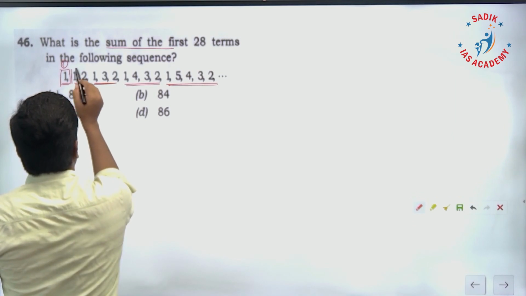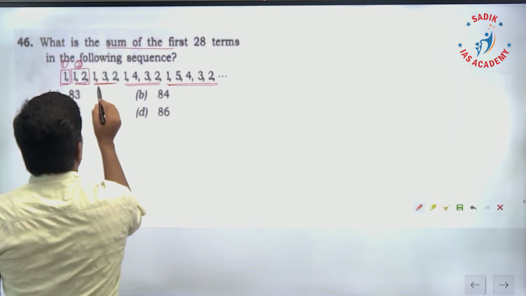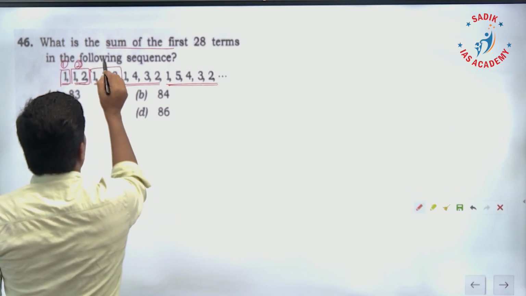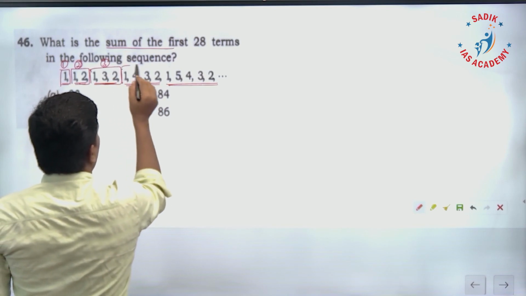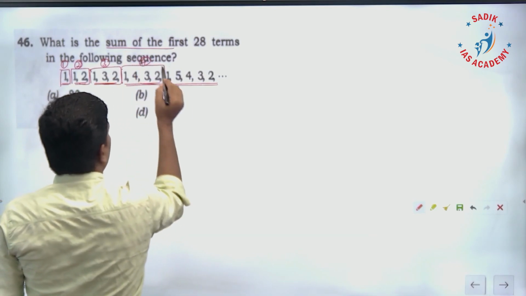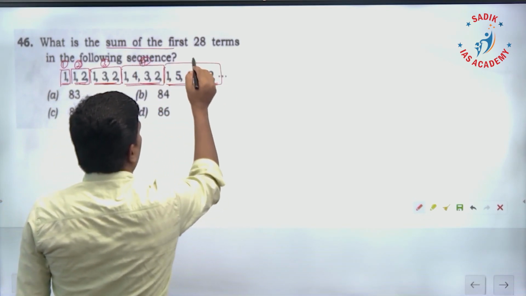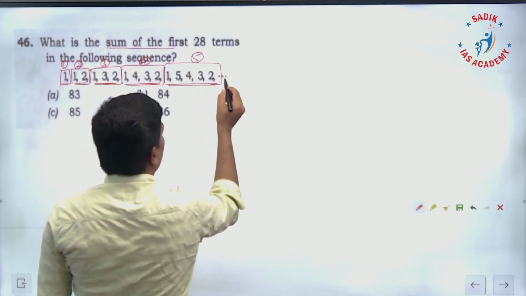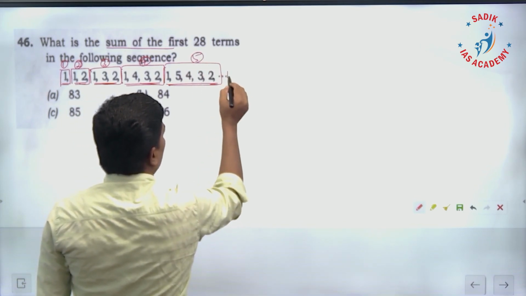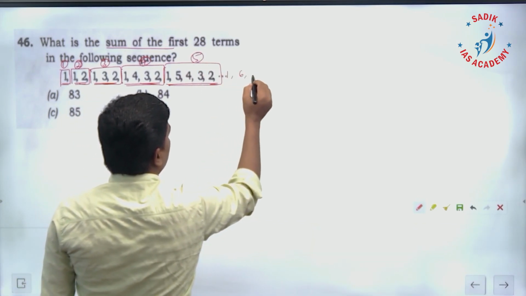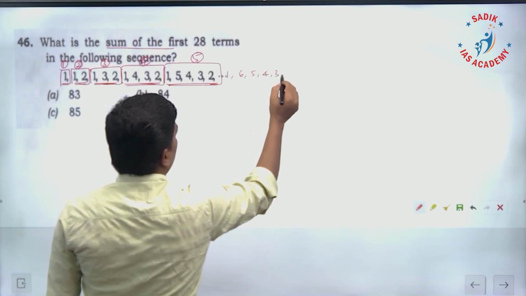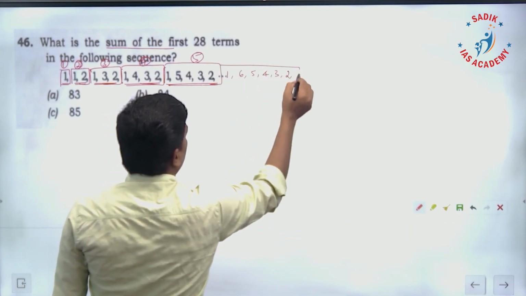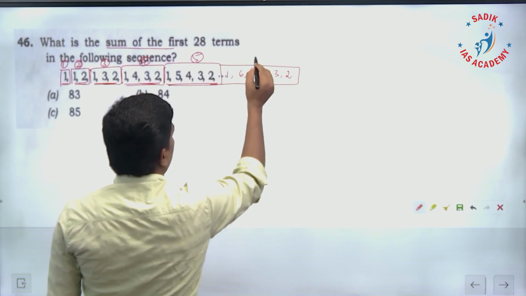Here, 2 numbers. Here, 3 numbers. Here, 4 numbers. Here, 5 numbers. Next is going to be 6 numbers. We can write it as 1, 6, 5, 4, 3, 2. This is the next 6 numbers here.